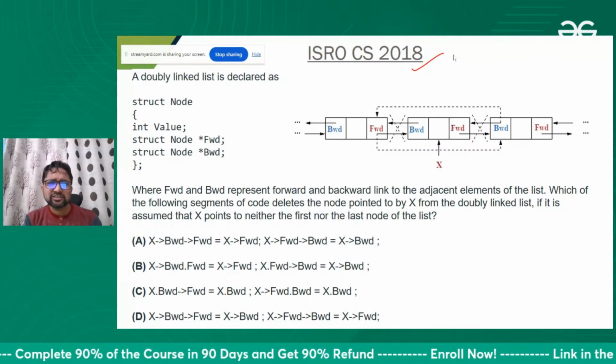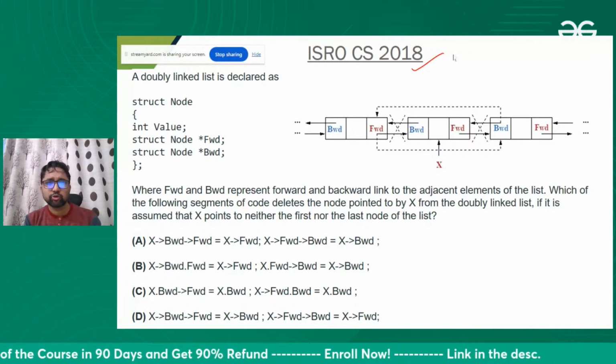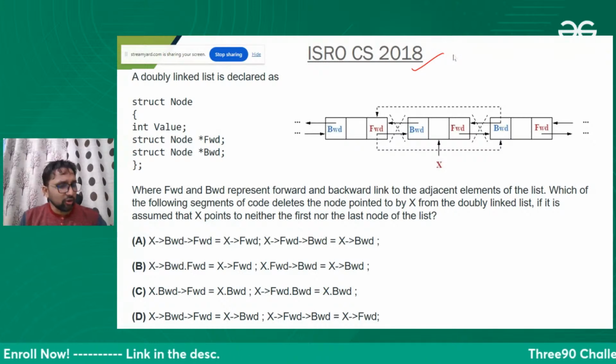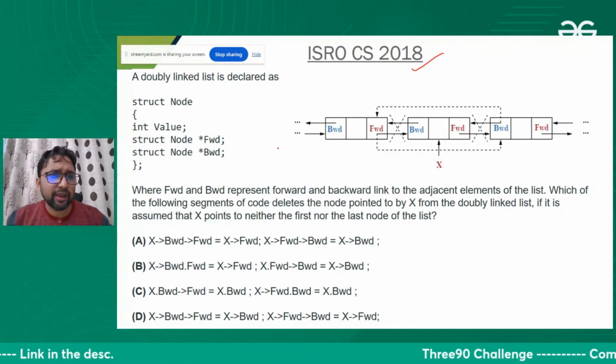There is no magic going on in GATE. Everything is predefined. How much you are doing, that much rank you are getting. Okay, fine. Let me wind up this session now by solving this question.